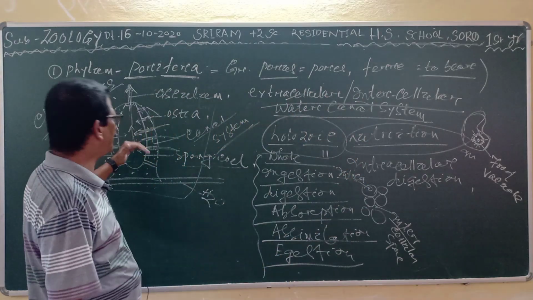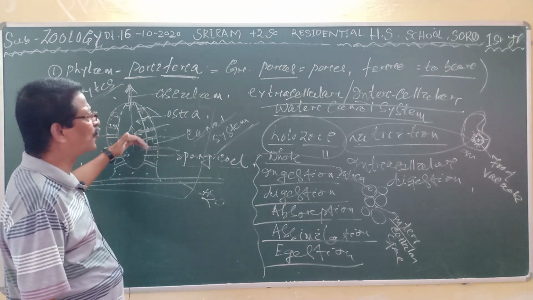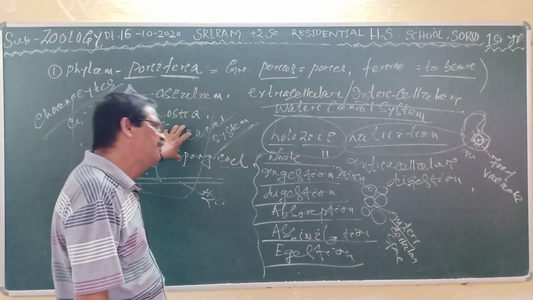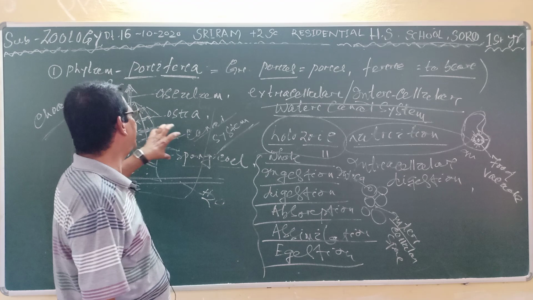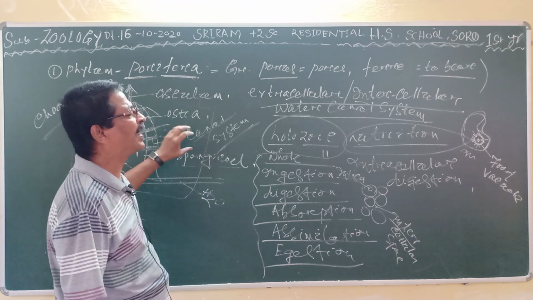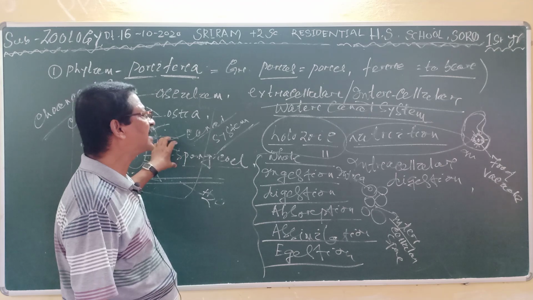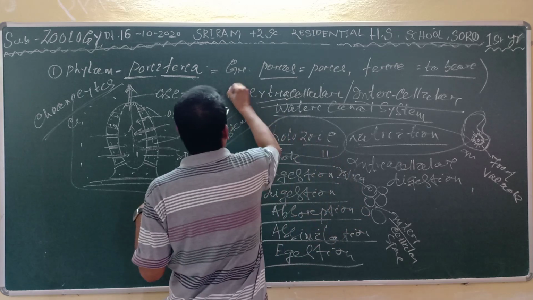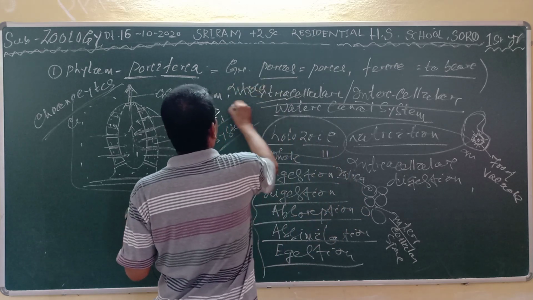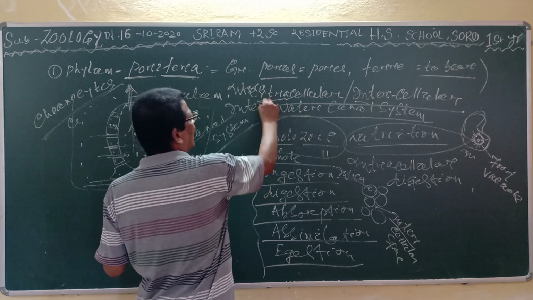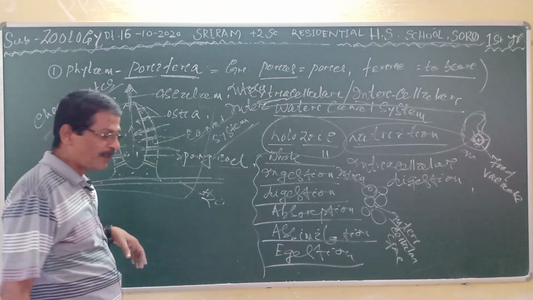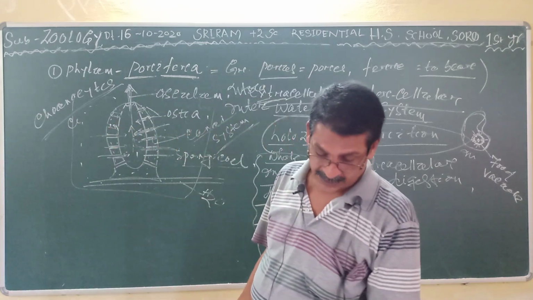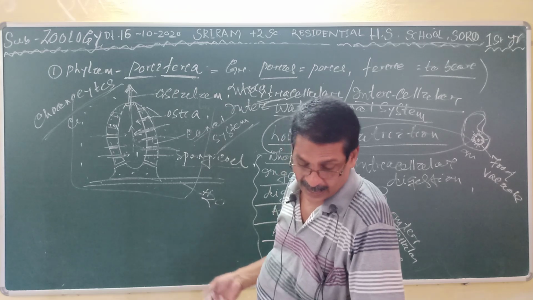In this group, that is the Porifera, the digestion is intracellular. No doubt it is holozoic, it performs nutrition like an animal, but it performs the digestion intracellularly. Intra means inside, and inter or extra means outside. Clear?